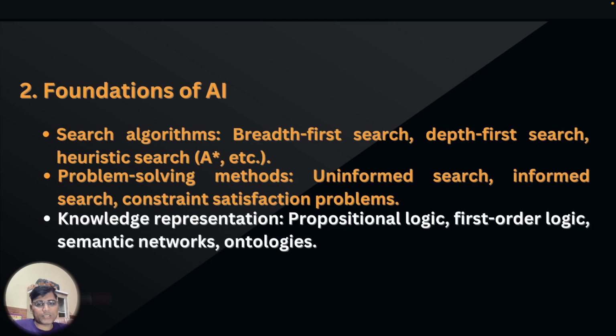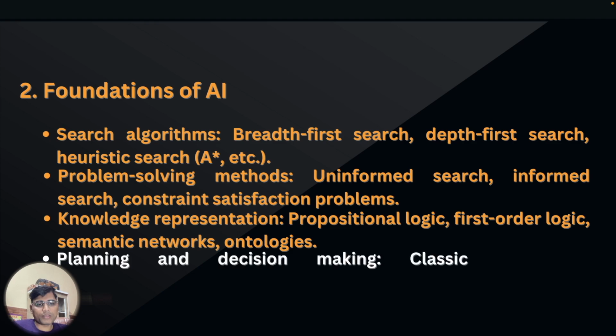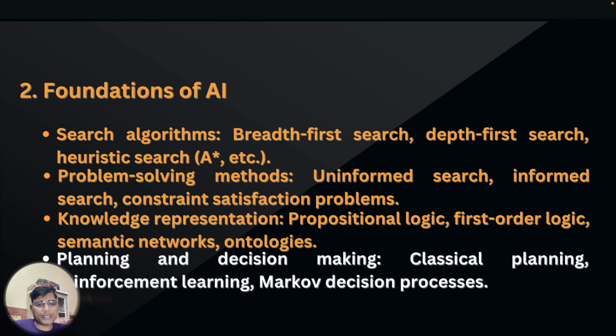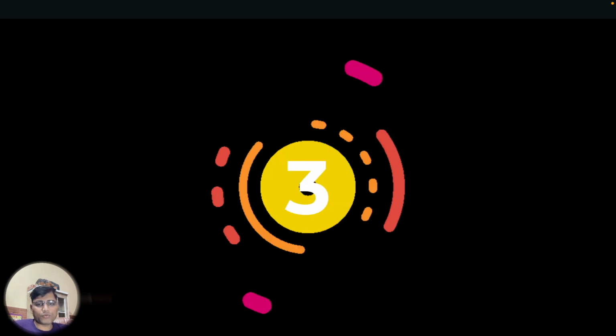Number third, knowledge representation: propositional logic, first order logic, semantic networks, ontologies. Number fourth, planning and decision making, that is classical planning, reinforcement learning, Markov decision process. Let us move to topic third,